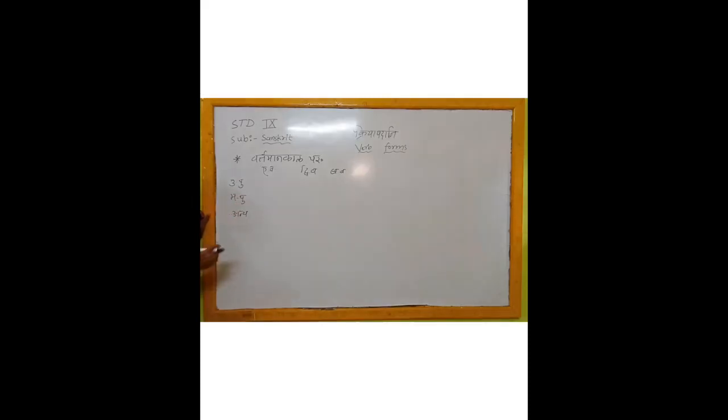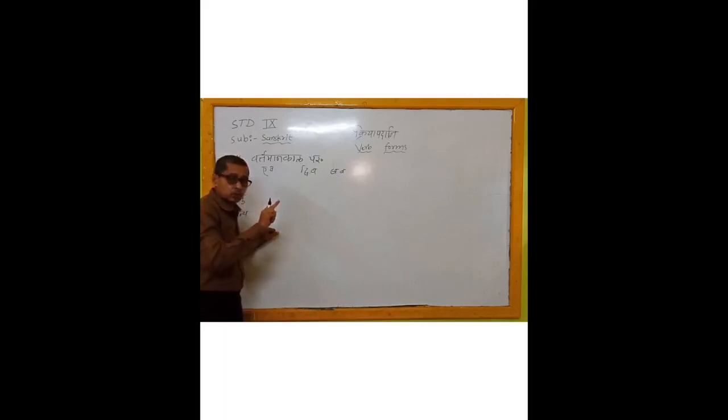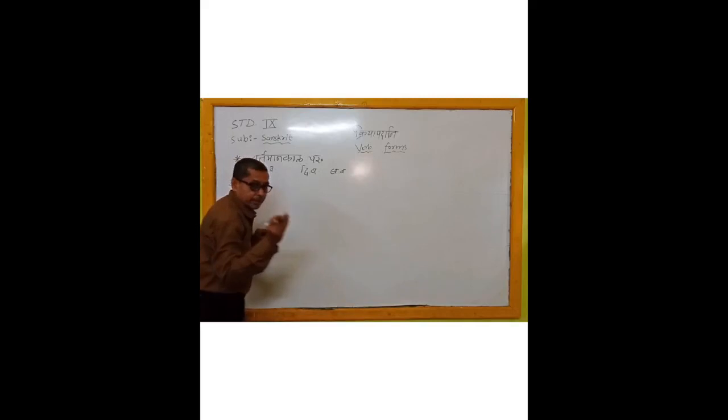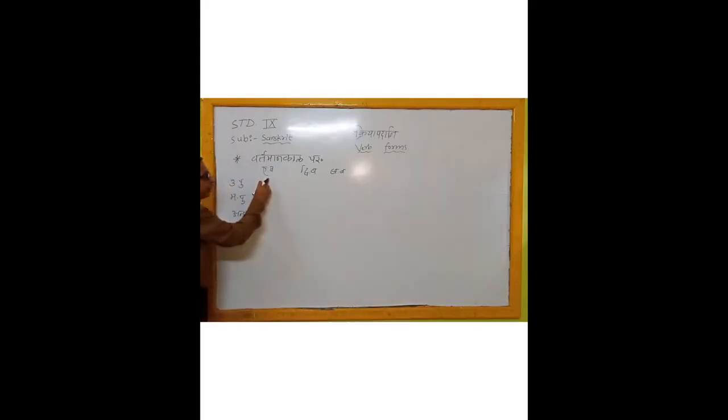Ekvachan means singular, only for a single person. Dvivachan means dual, only for two, not more, not less. Bahuvachan means more than two. In other languages, we find only singular and plural, no dual. But in Sanskrit, dual is especially there.